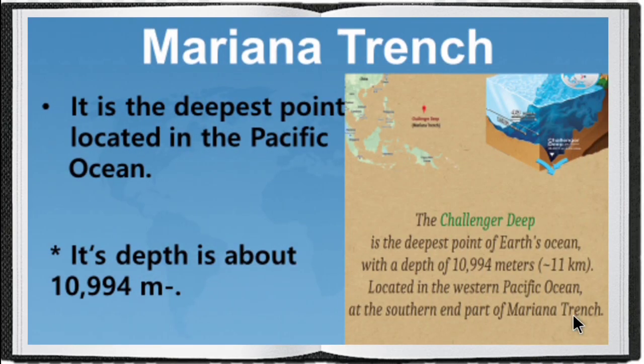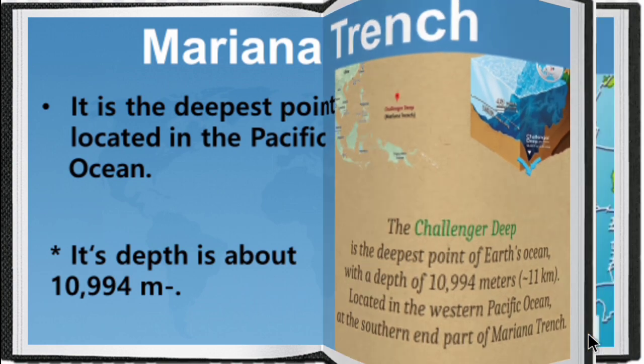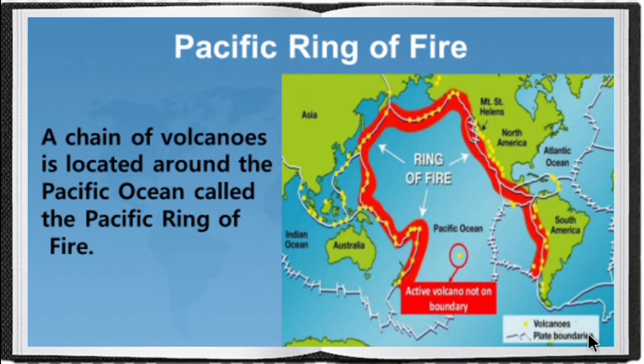So next one is Mariana Trench. Trench means the deepest point in the ocean. The deepest point in the Pacific Ocean is called Mariana Trench. Its depth is about 10,994 meter.